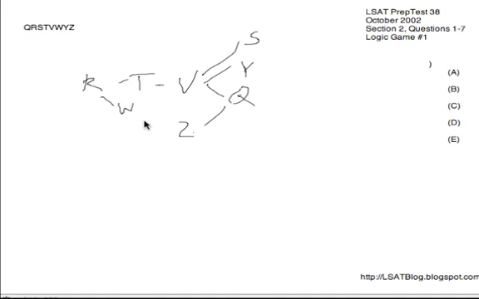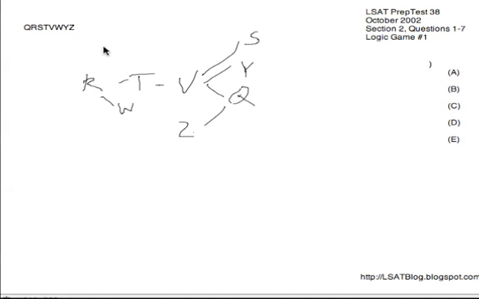Similarly, W is very open-ended. W could be anywhere from 2 through 8. It simply cannot be first. W does not have to go before T, V, S, Y, or Q just because it appears to the left of them. W and Z are the most ambiguous variables of this game. They create the game's ambiguity.